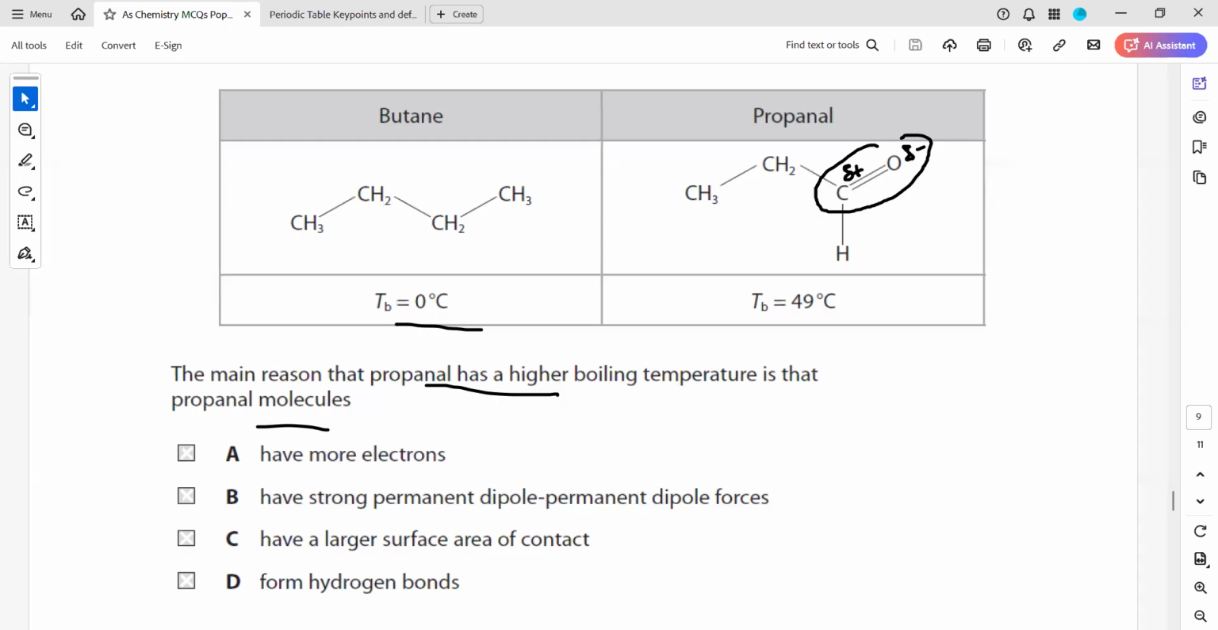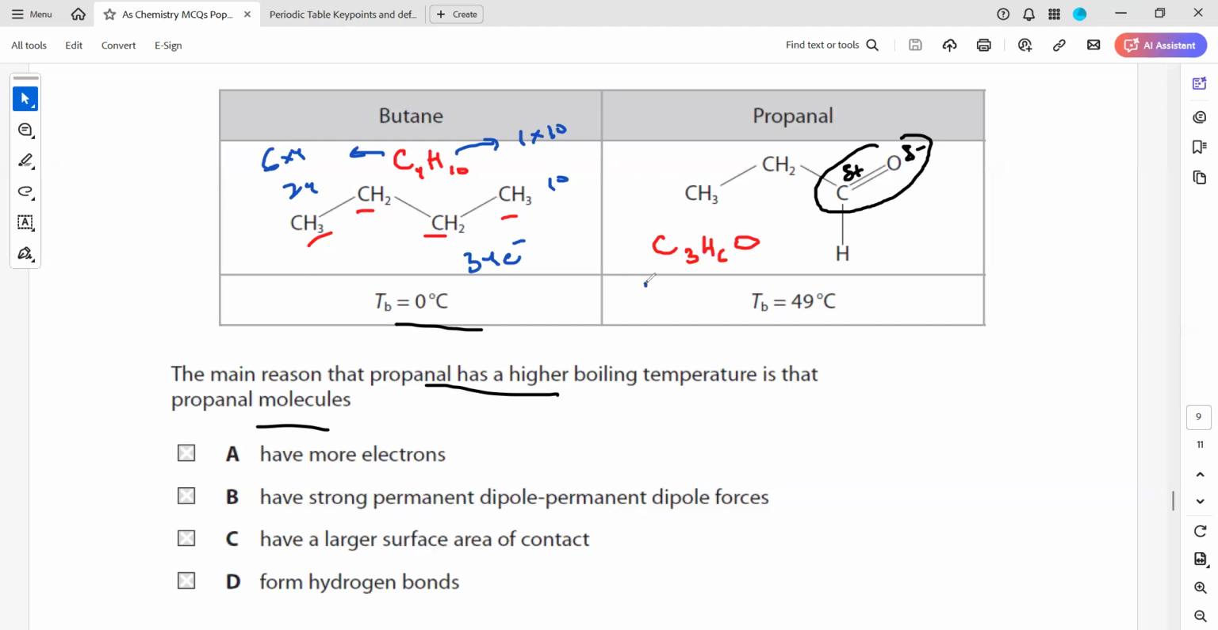So as you can see, when we count, 1, 2, 3, 4 carbons are there, and how many hydrogens are there? The hydrogens are 10. The carbon has 6 electrons, so 6 multiplied by 4 makes 24. And hydrogen has 1 electron, so 1 multiplied by 10 is 10. So in total it will have 34 electrons.